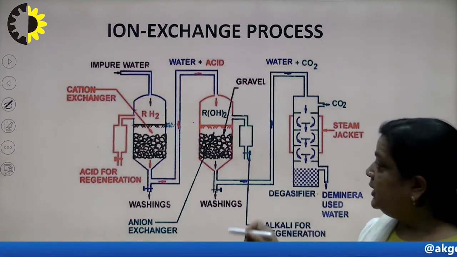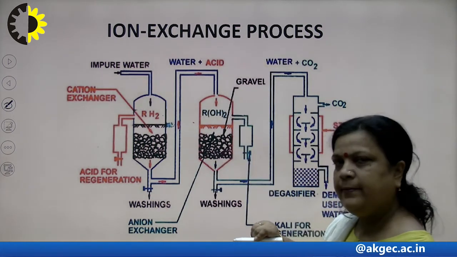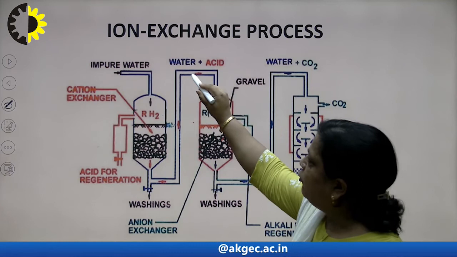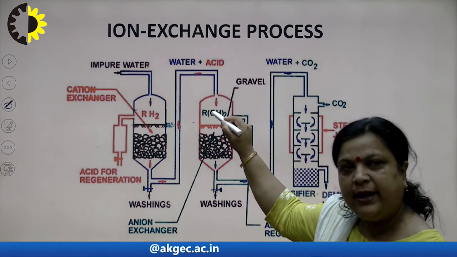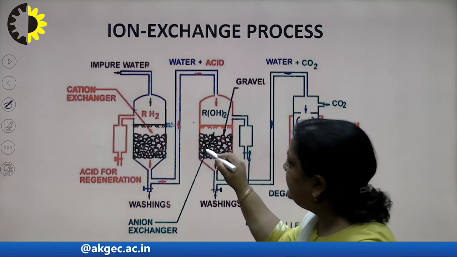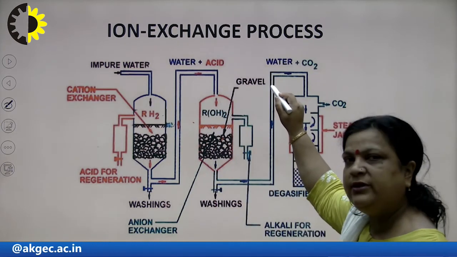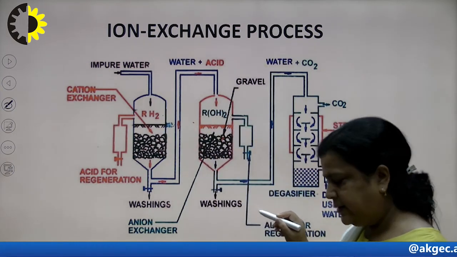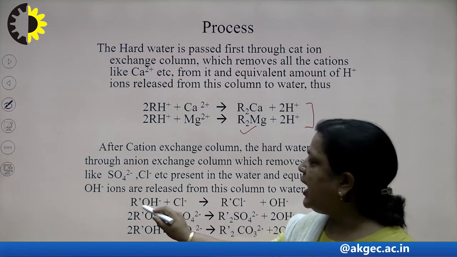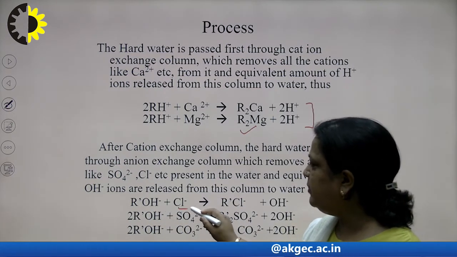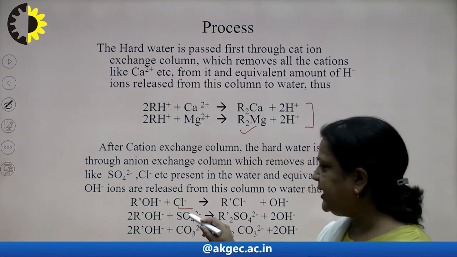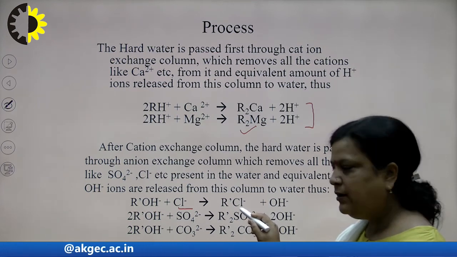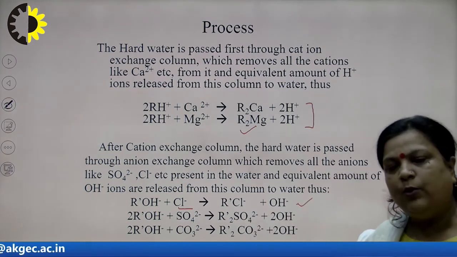Now, after this cation exchange column, the water is passed through this anion exchange resin. This anion exchange resin is capable of exchanging anions. So, the anion impurities in the water, like Cl minus and sulfate ions, get retained there, and the water will be free from anions and cations from before, but contain H ion as well as OH ion. The reaction is, suppose, R dash OH plus Cl minus, which are present in water, Cl minus, sulfate, carbonate, then R dash Cl will be retained and OH minus will come out with water.